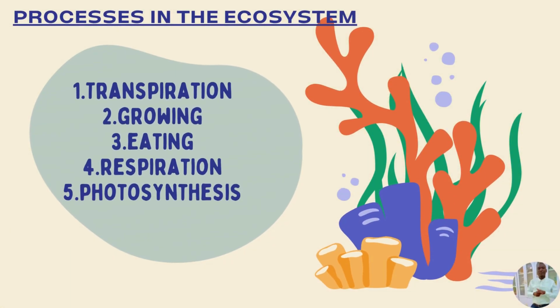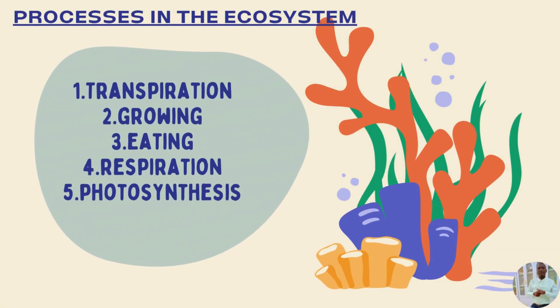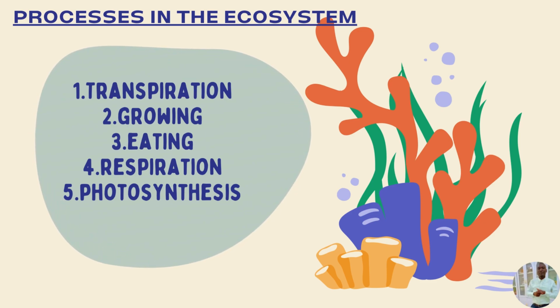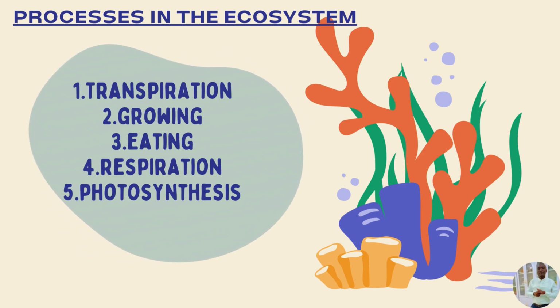And now, lastly, let's look at the processes in the ecosystems. Basically, these are the processes that operate in between the inputs and the outputs within the ecosystem. Number one, we have transpiration.